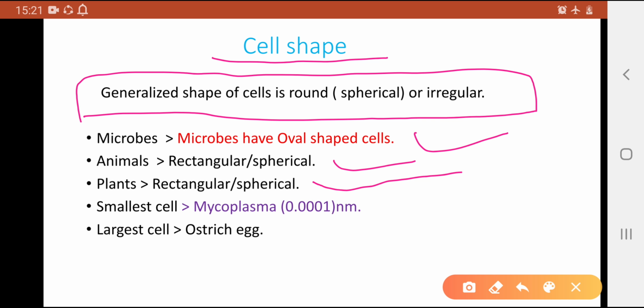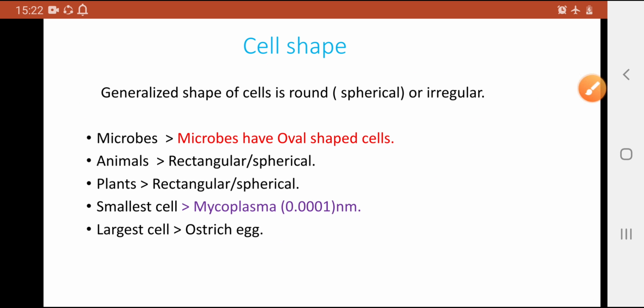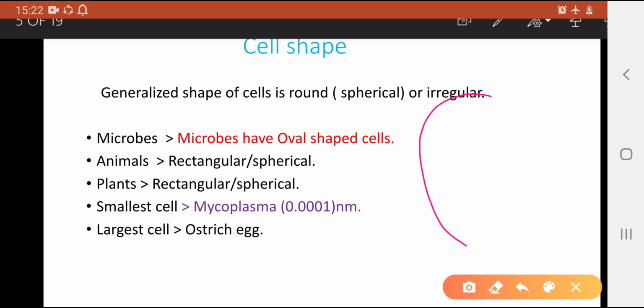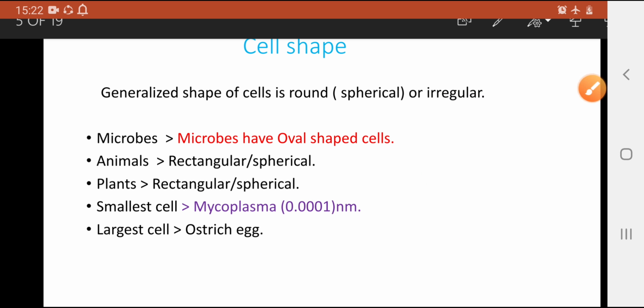Smallest cell in the living environment is mycoplasma, which has a diameter of 0.001 nanometer, and the largest cell is the egg of an ostrich. If we are talking about the egg, it is a single cell. We are talking about a single cell here. Single largest cell is the ostrich egg, and smallest cell is mycoplasma. I hope this slide is clear to you. Now we can come to the next slide.